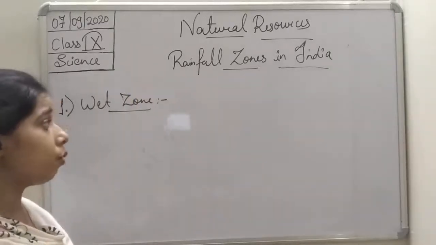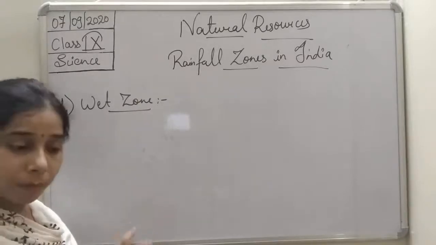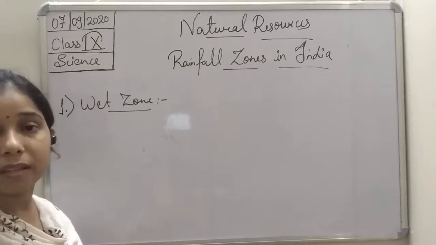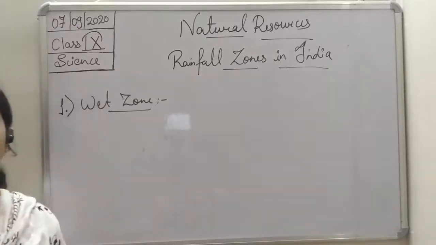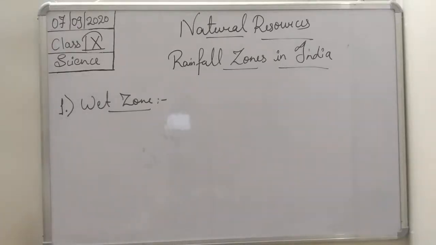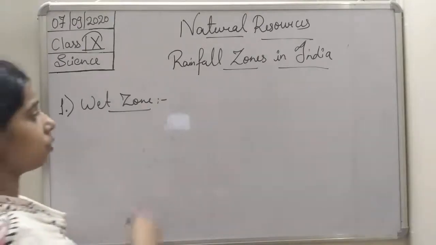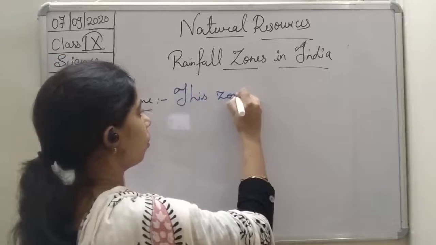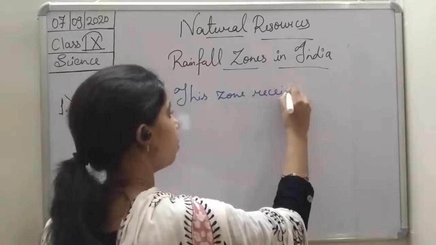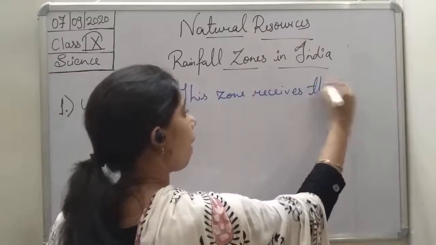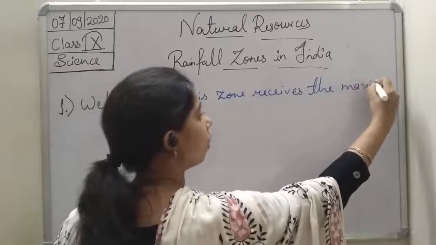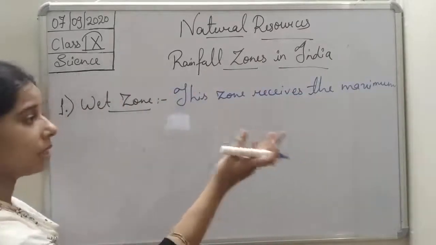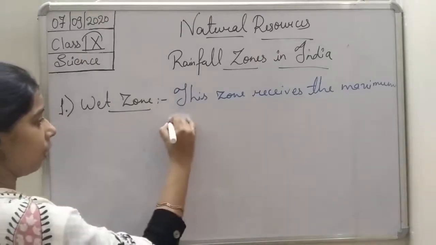This is the zone which receives the heaviest amount of rainfall. So we can write that this zone receives the maximum rainfall. Maximum means heavier than the others, students.